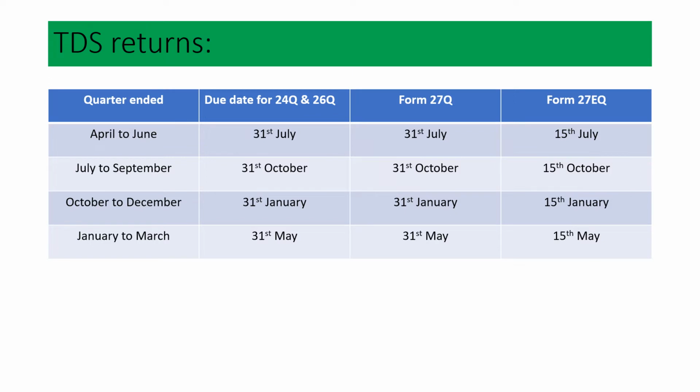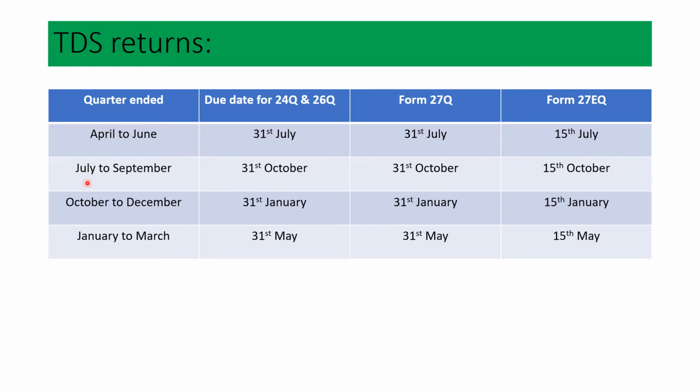Now, quarter ended. If the quarter is ending April to June, then the due date for 24Q and 26Q is 31st July. For Form 27Q, the due date will be 31st July and 27EQ is 15th July. Then, if the quarter is ending from July to September, then the due date is 31st October. Form 27Q is also 31st October. Then Form 27EQ is 15th October.